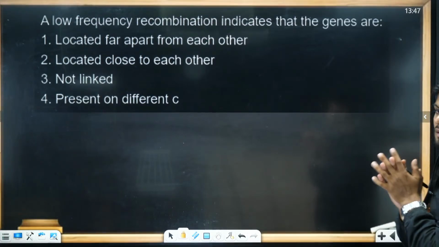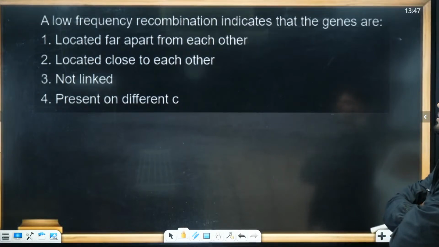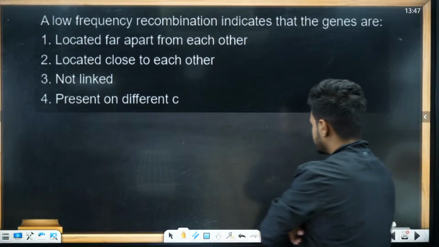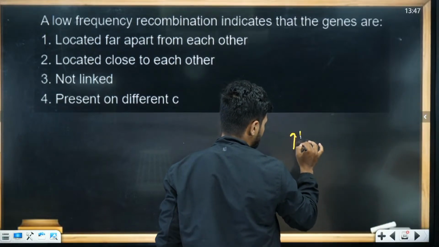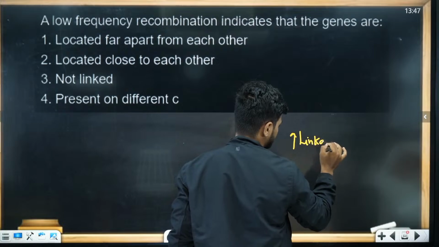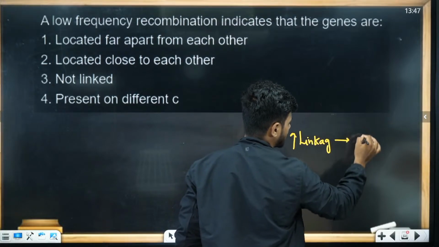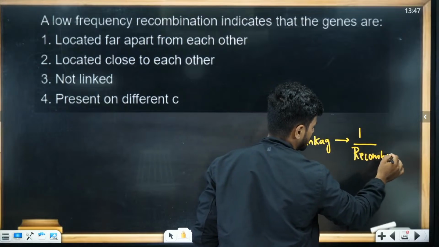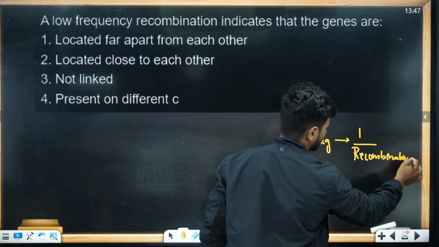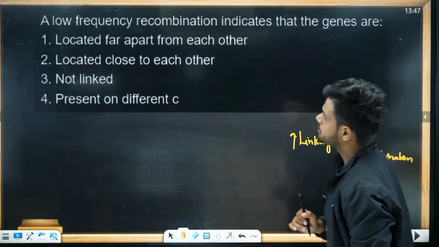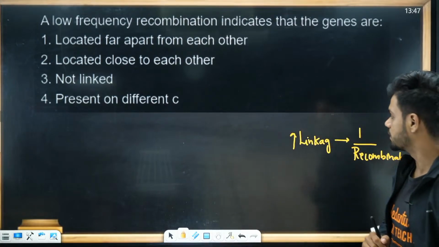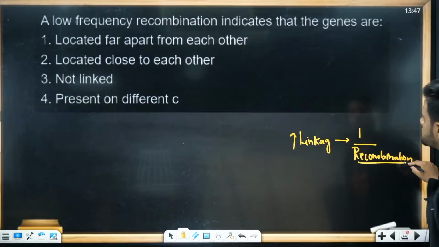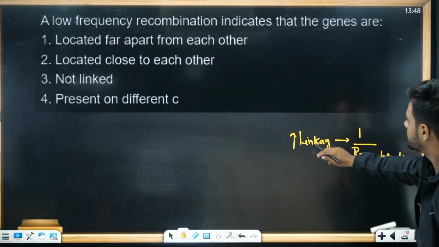Students, all of you know, right? If linkage is going to be very high, recombination will be very low. Now here we have recombination is very low, linkage is very high.